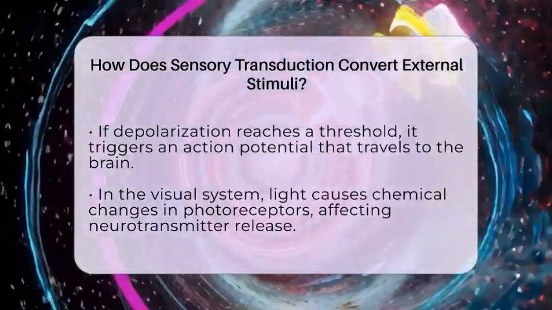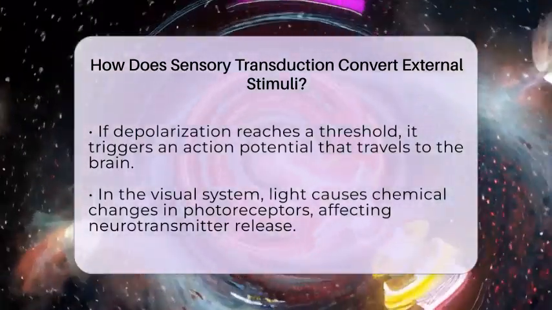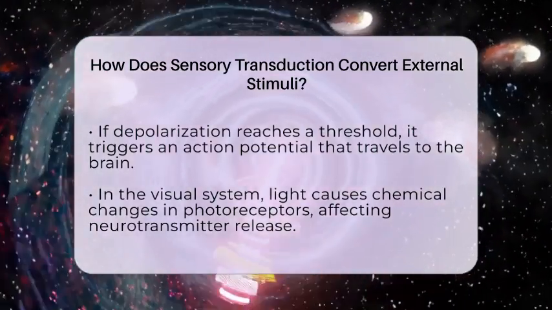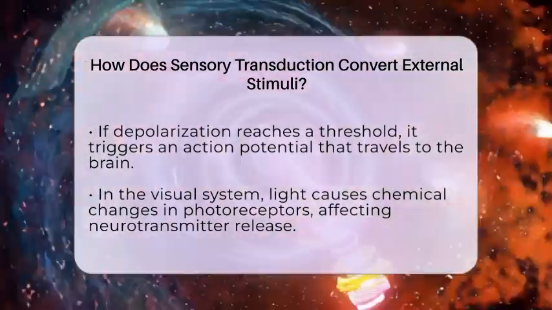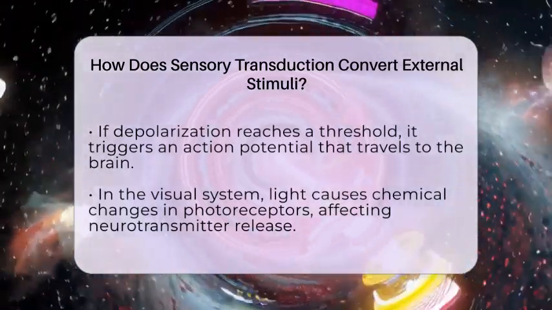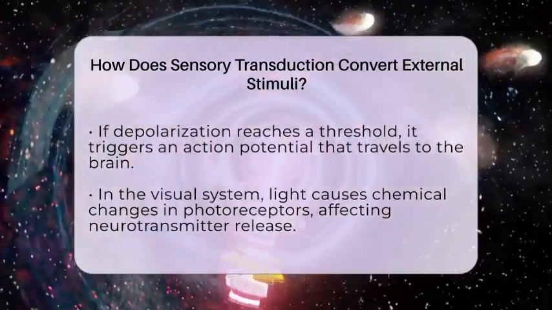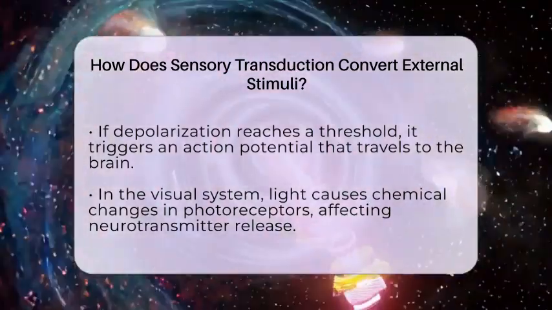In the visual system, light hits photoreceptors in the retina, causing a chemical change in a protein called rhodopsin. This change results in a decrease in neurotransmitter release, which sends signals to the brain about light and dark. Interestingly, more light causes hyperpolarization, which is a different electrical response compared to other senses.